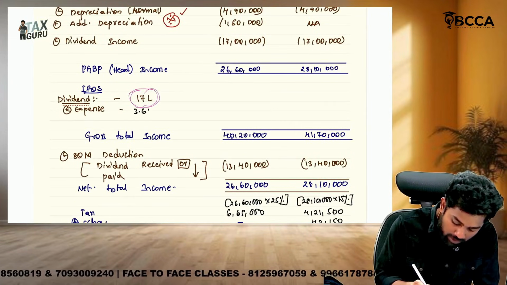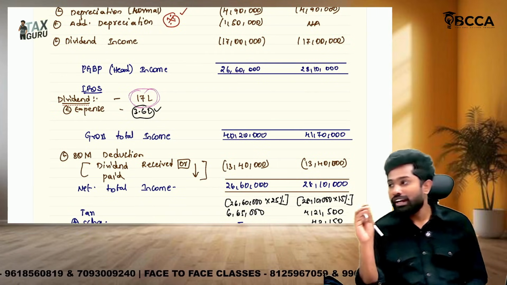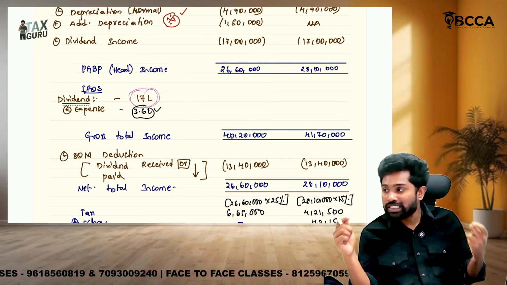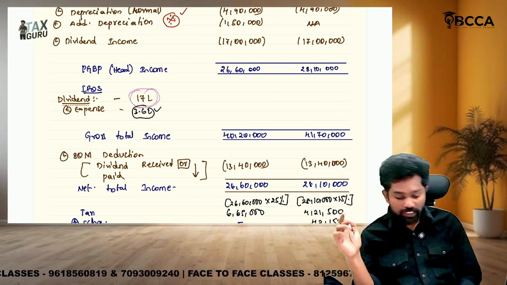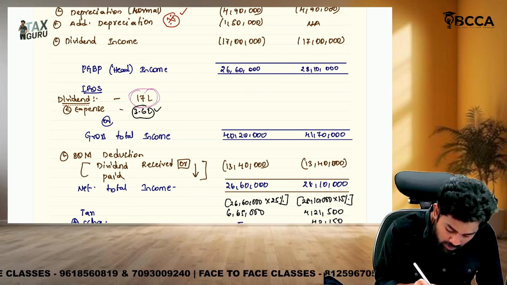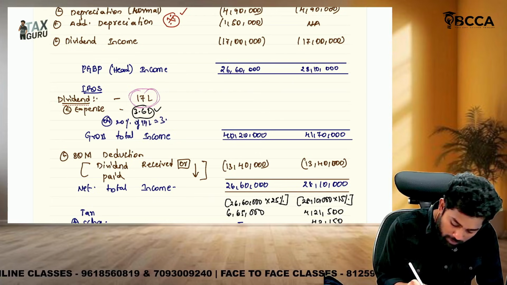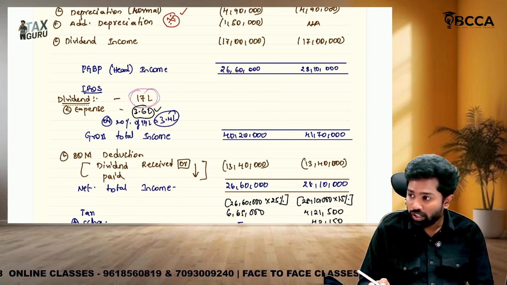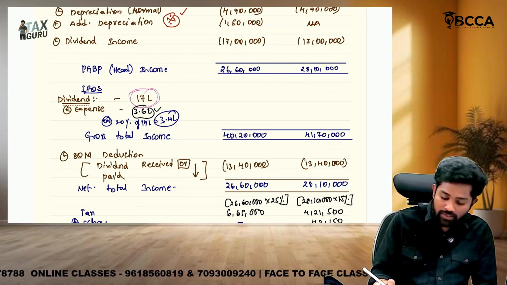But can we subtract the whole 3.6 lakhs? No. In IFOS, for earning dividend, if any interest expenditure is incurred, such interest is allowed as deduction, but only to the extent of how much? 20% of the dividend. So 3.6 lakhs or 20% of 17 lakhs, which equals 3.4 lakhs. So the expenditure allowed is only 3.4 lakhs. So from 17, if you subtract 3.4, what is the IFOS income, sir?